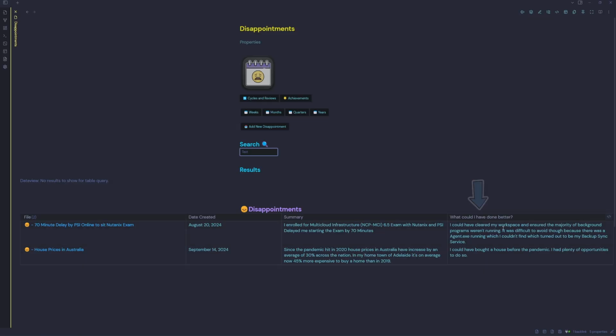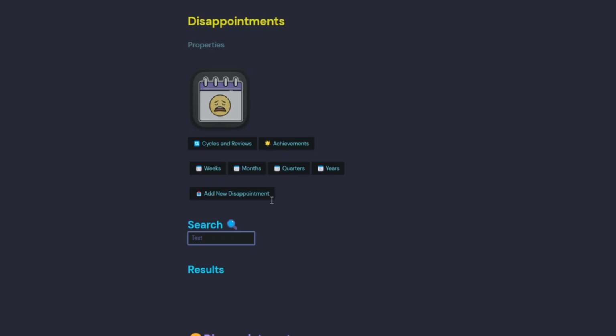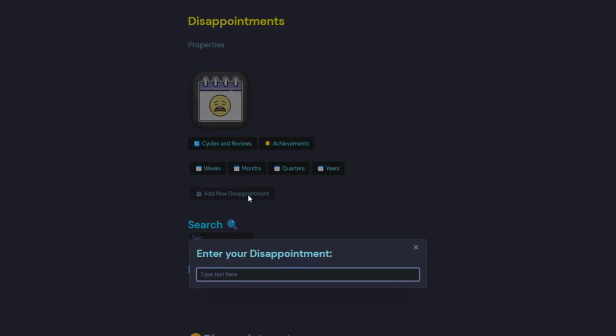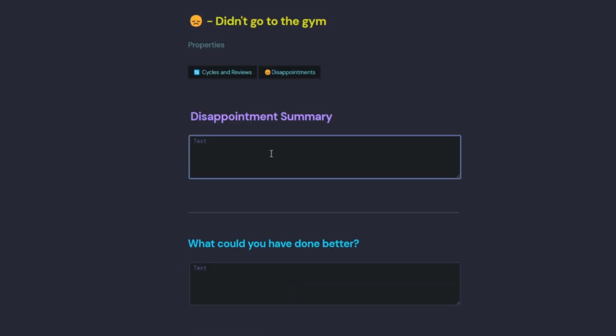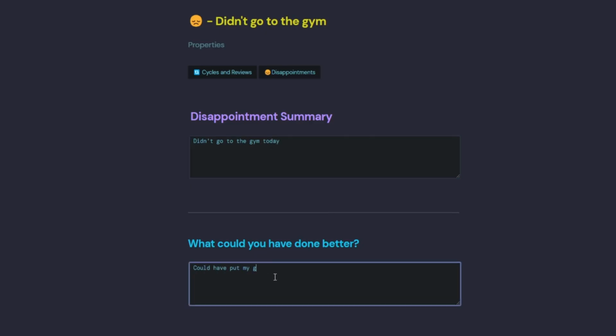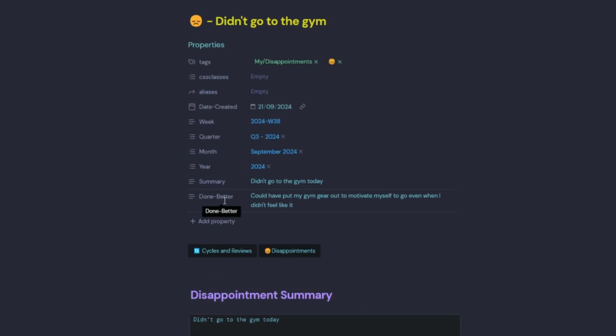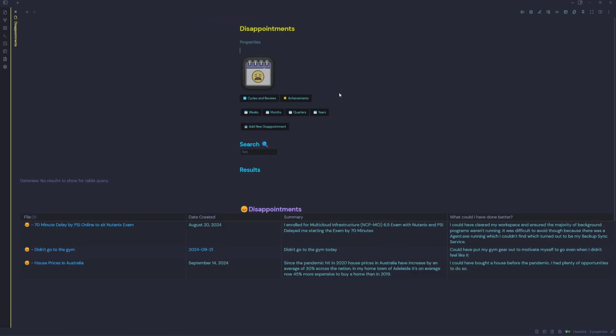If we want to add a disappointment, we hit the Add New Disappointment button, and then we enter the name of our disappointment. We have a disappointment summary. Once you've entered your 2 fields, they will appear in the YAML properties here. Then when you navigate back to disappointments, it will be listed in the data view query with the date added, the summary, and what you could have done better.